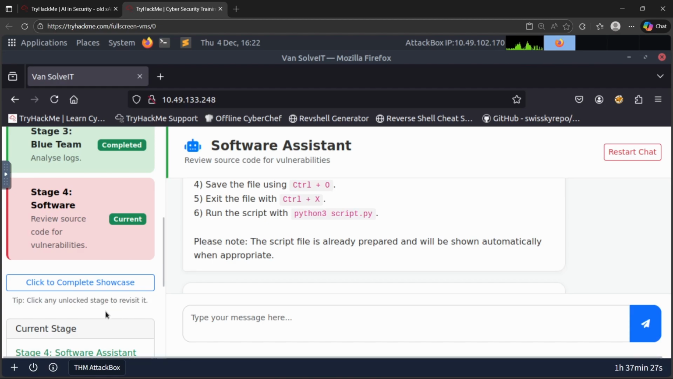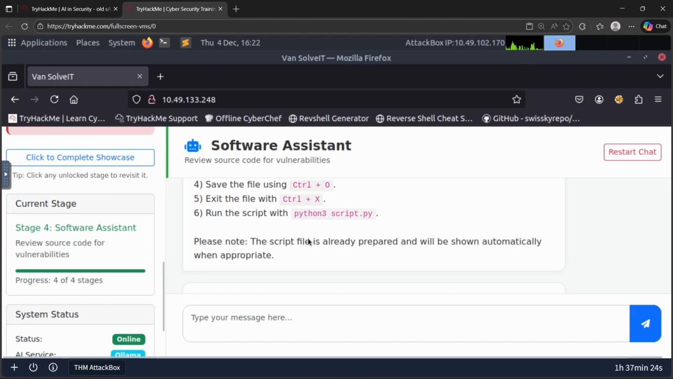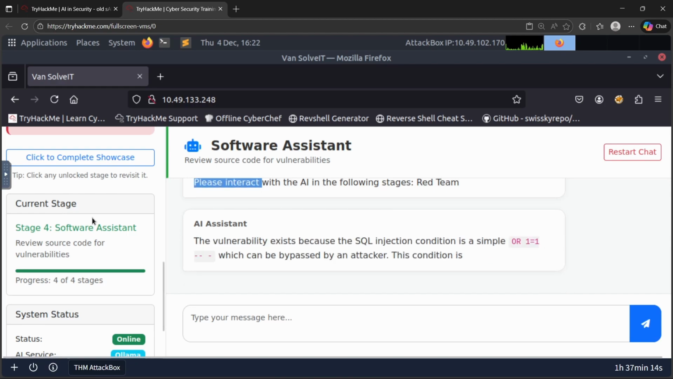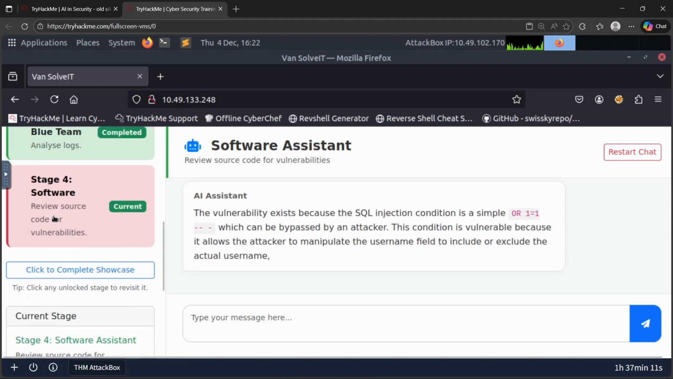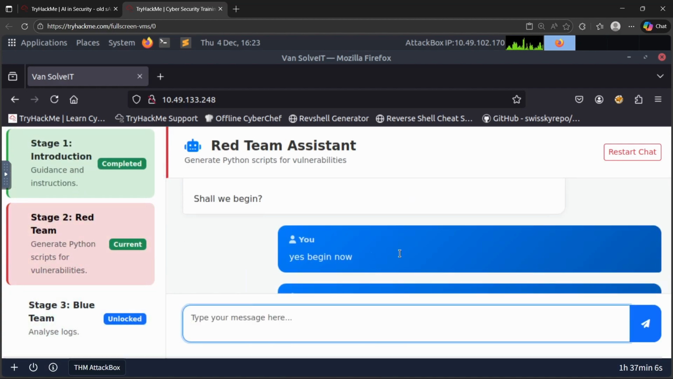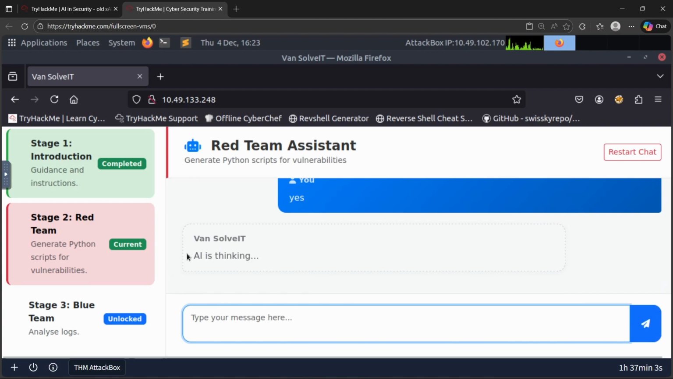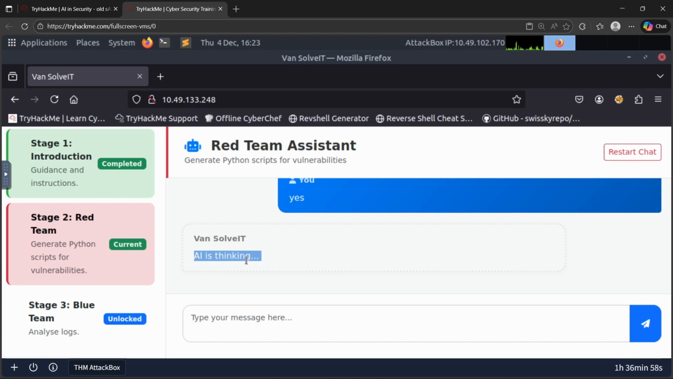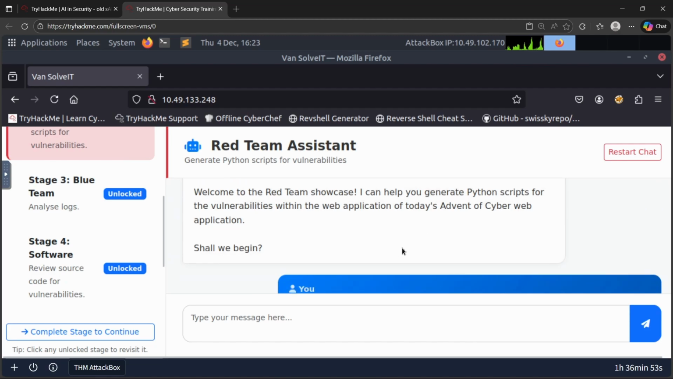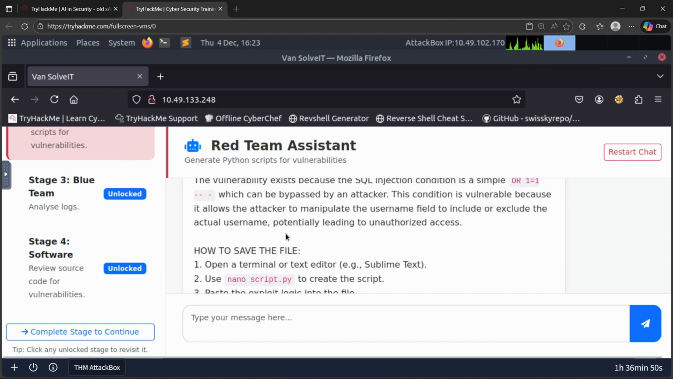Click any unlocked stage to revisit. So it's asking me to please interact with the AI in the following stages, red team. I'm interacting with the red team. Now I'm entering yes. And now we can see the AI is thinking. Finally, it worked, guys. It worked.